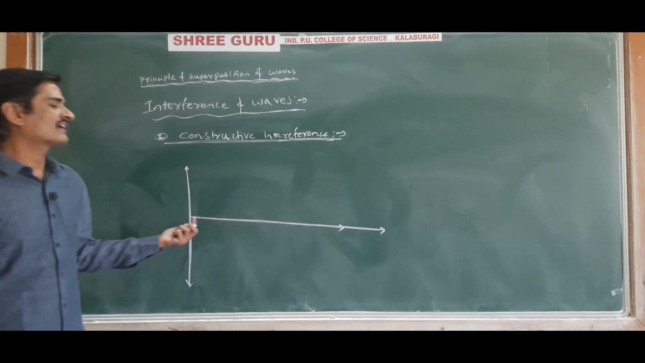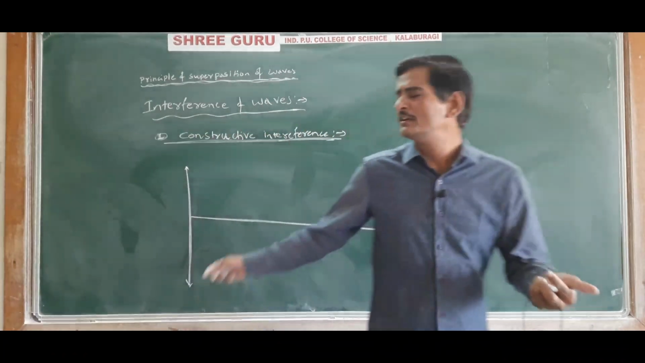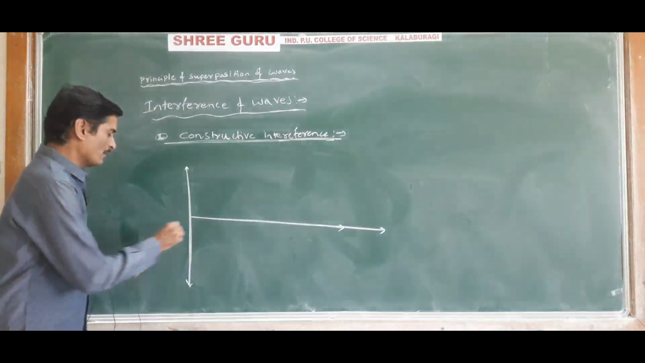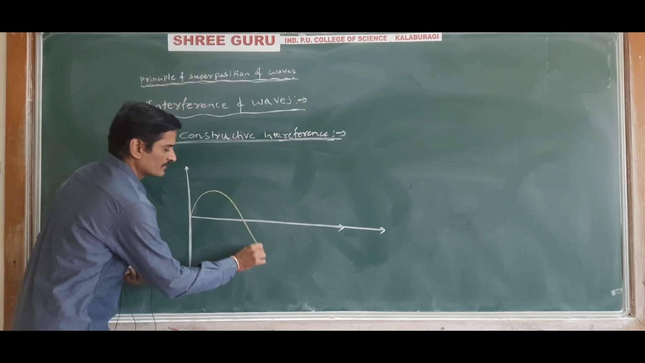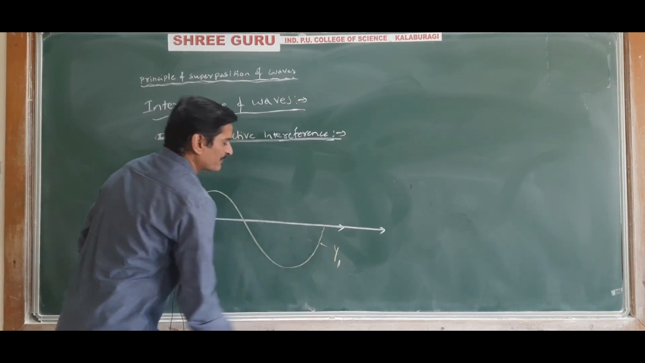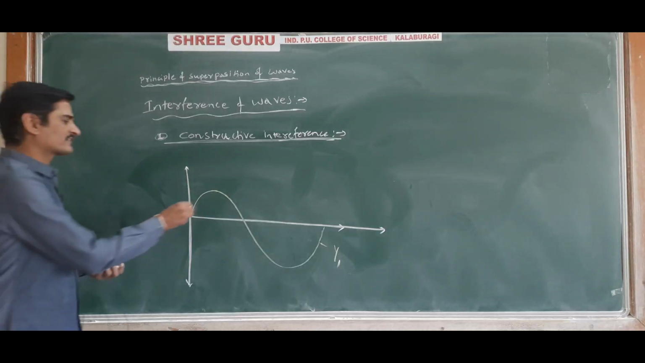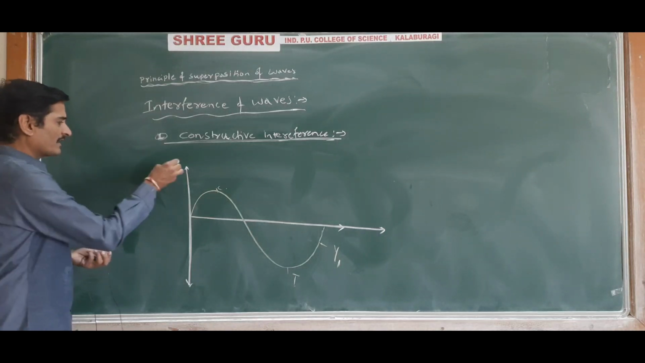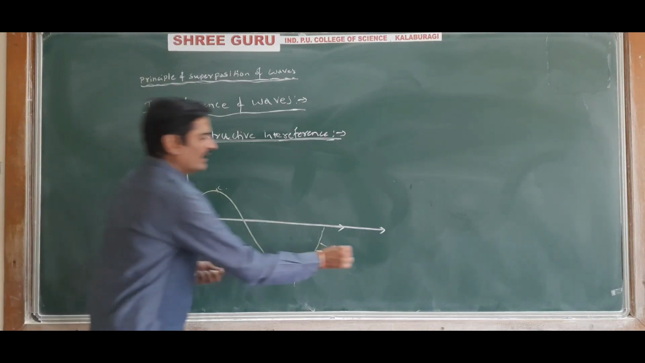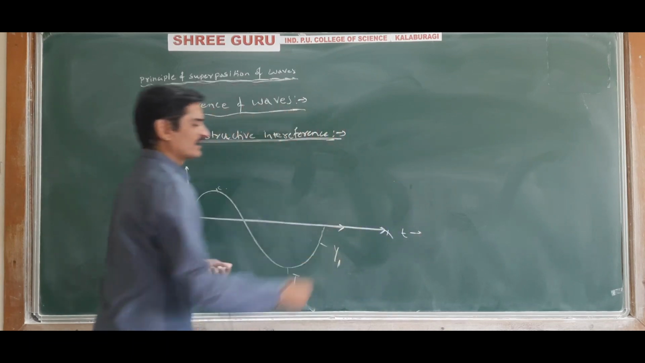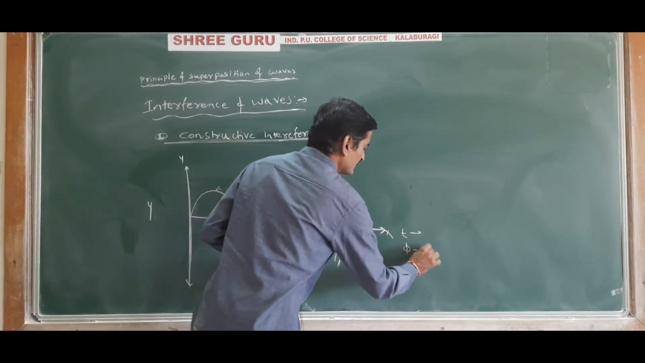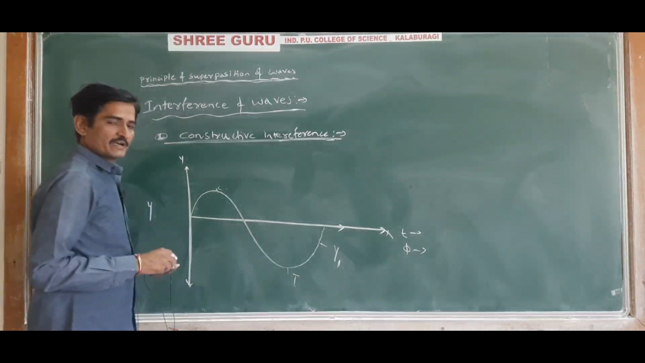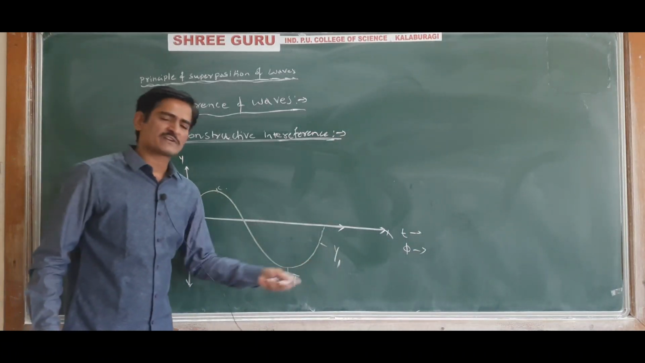Let us say, just for our understanding, we take a transverse wave. This is the first wave, a transverse wave, and the displacement of this wave is y1. This is called the crest and this is called the trough. We have already studied all these things. Along the y-axis it is displacement, and along the x-axis it is time, or phase phi.